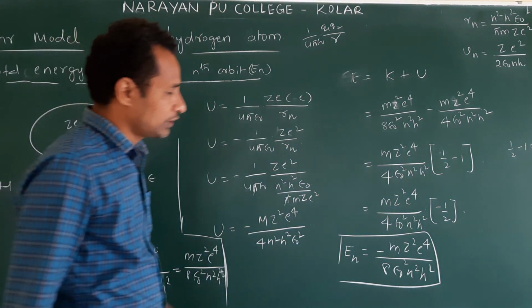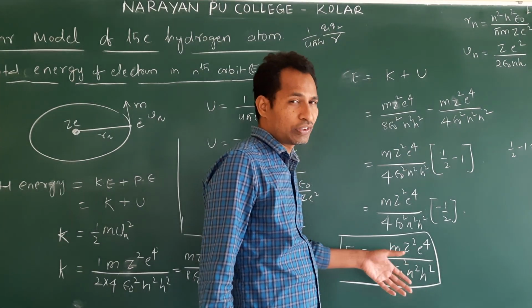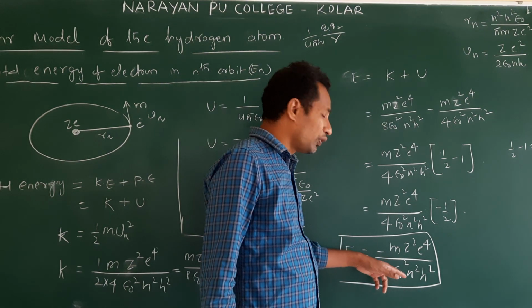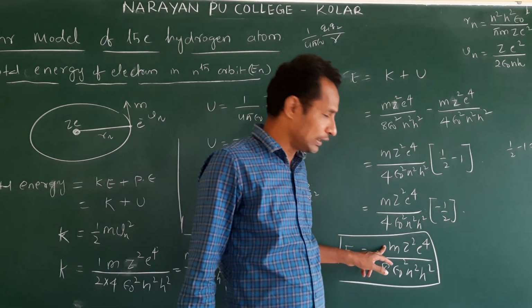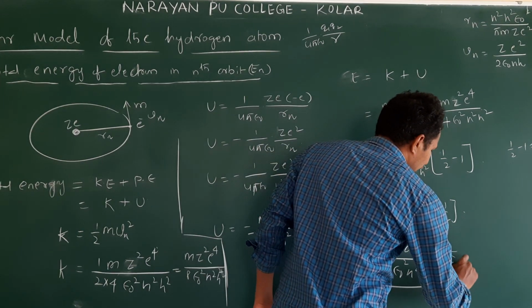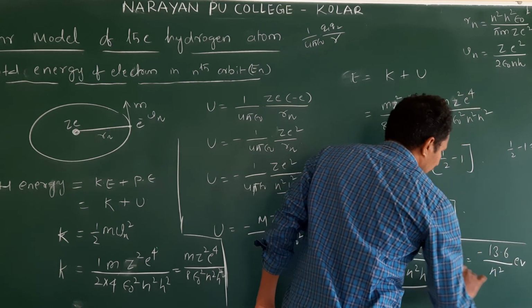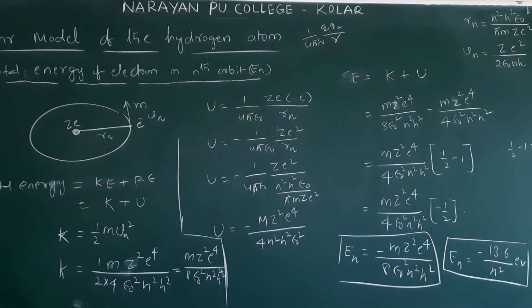So if you want the first orbit electron energy, substitute n value 1. If you calculate for hydrogen, z value 1, n value 1. You want the second one, then n value is 2. By substituting all these values, mass of the electron, charge of the electron, epsilon naught value, h value, the answer is En is equal to minus 13.6 by n square. That is for hydrogen. So this we do expect for 5 marks: derive the energy of electron in nth orbit or in Bohr orbit in a hydrogen atom.